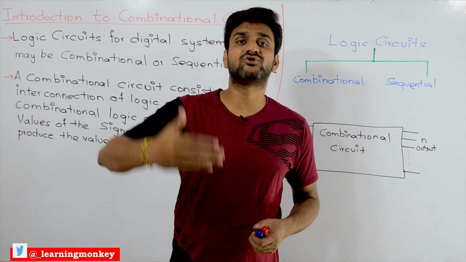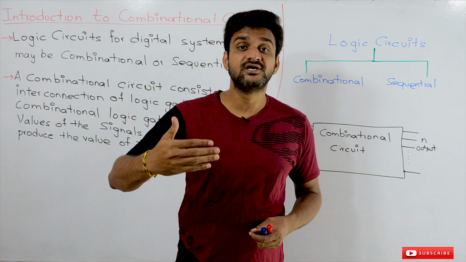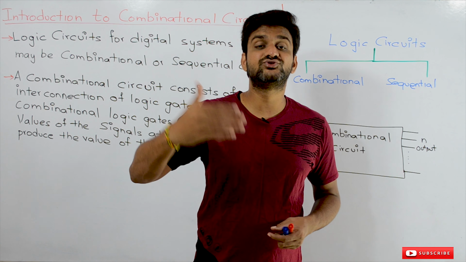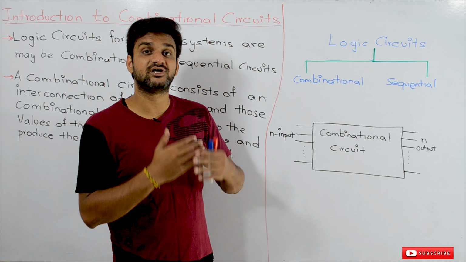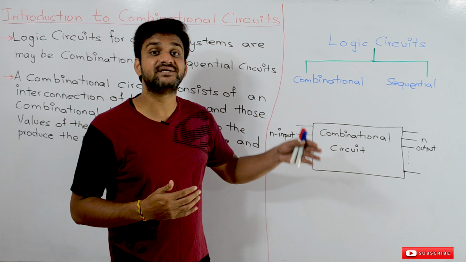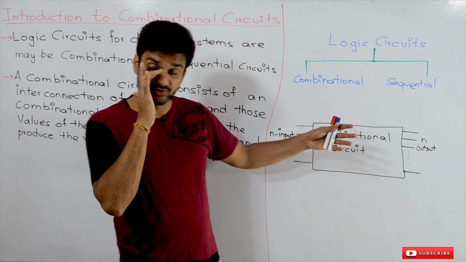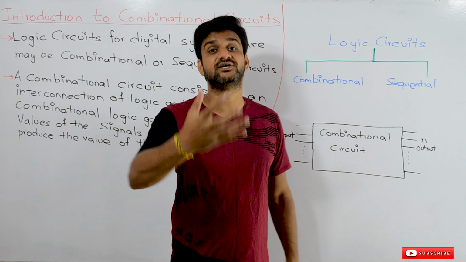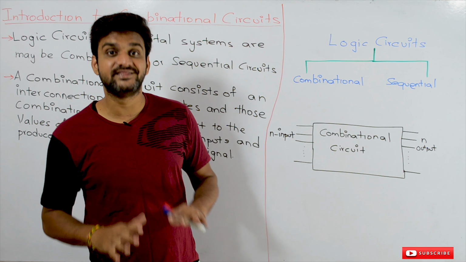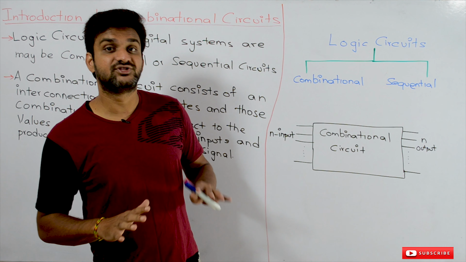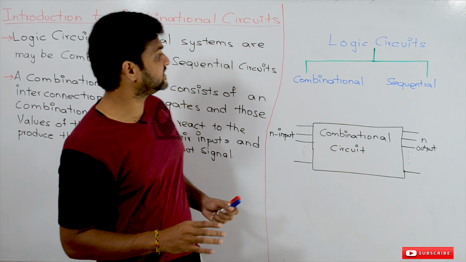The interconnections of the logic gates which implement all these circuits, we will try to understand in this section. This is what we are going to discuss in this entire section.